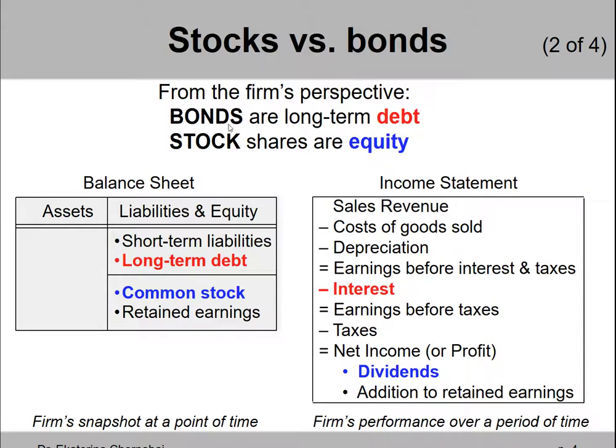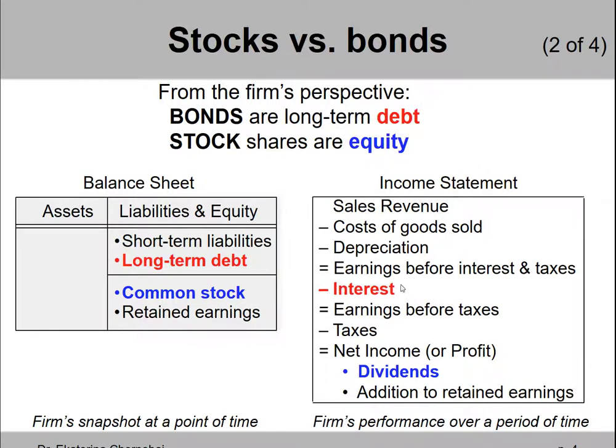Where do we see stocks and bonds in balance sheets? Well, bonds or long-term debt are under liabilities. Stocks or equity is under common stock, which is bottom right of a balance sheet that we call equity. An income statement shows what happened to a firm over, let's say, 1 year, rather than a snapshot. So over 1 year, a firm made some money, that's sales revenue, and then we subtract all sorts of expenses, one of which is called interest.